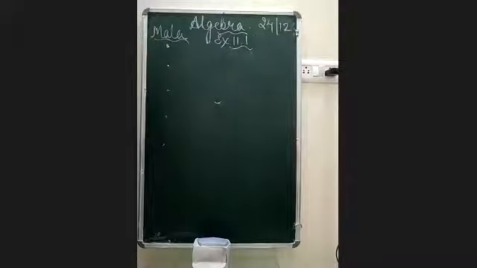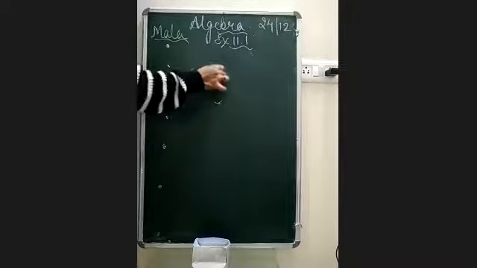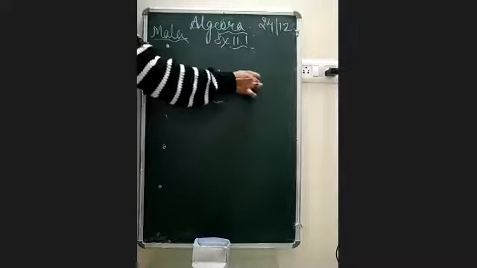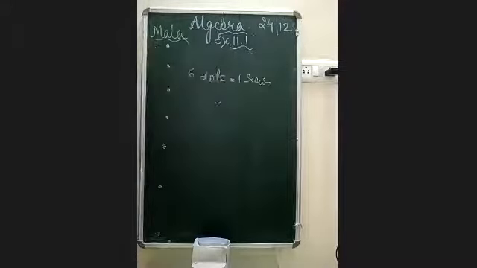Now she has a design on which she has drawn 1, 2, 3, 4, 5 and 6 dots in one row. Okay, she has 6 dots in one row.